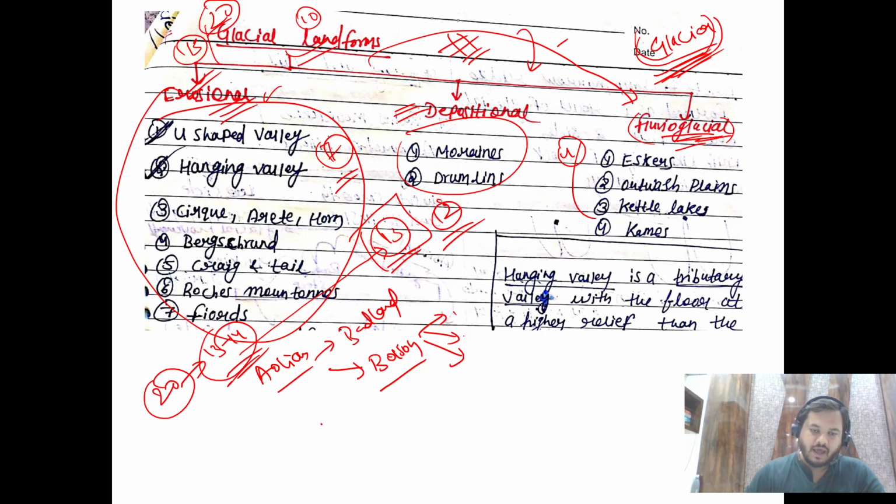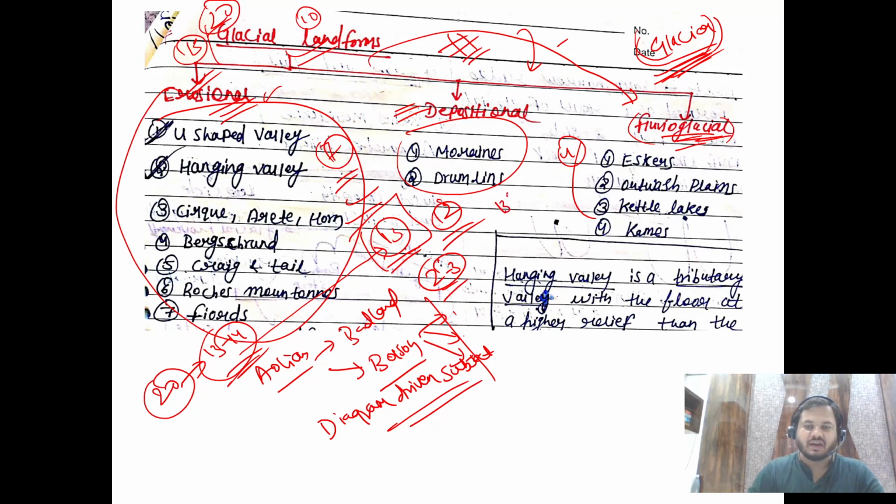It is a diagram driven subject, right? For civil services, geology optional. The beauty of this topic is if you are able to just remember these 7-8 names and you are able to draw either 8-9 small diagrams or 2 or 3 bigger diagrams, you will get 13 out of 15 without any doubt, right?